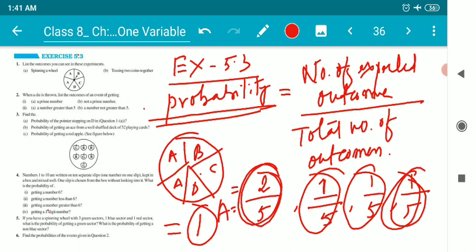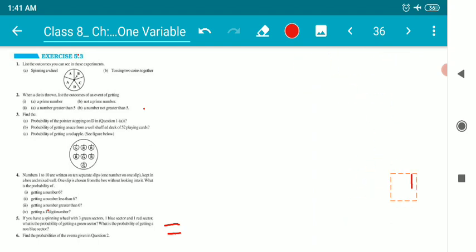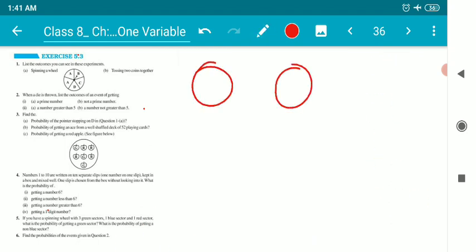Acha. Now for question number B, let us understand. Suppose, children, I am holding 2 coins that will be flipped or tossed at the same time. If I flip these two coins together, what are the things I may get? The first coin may land up head, second coin may land up tail.